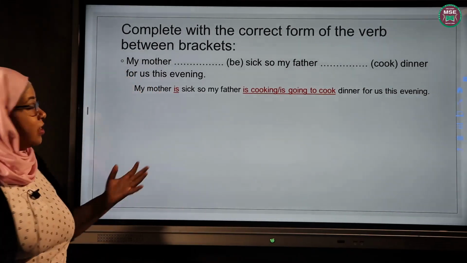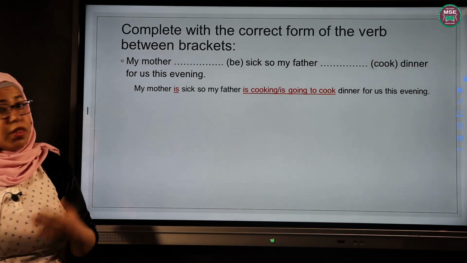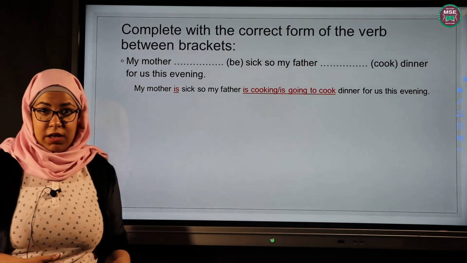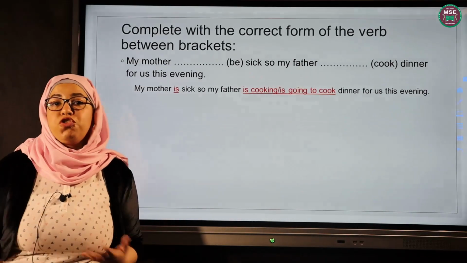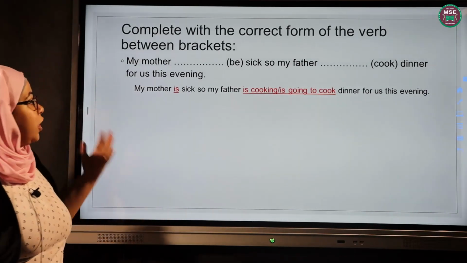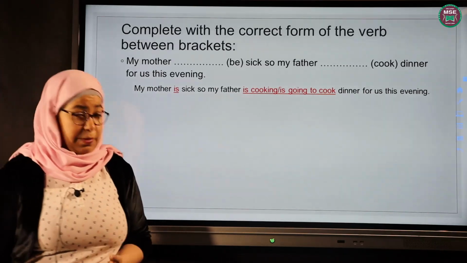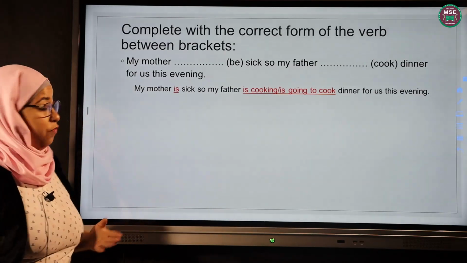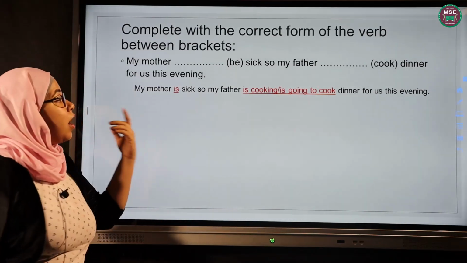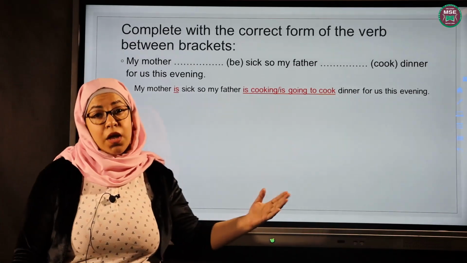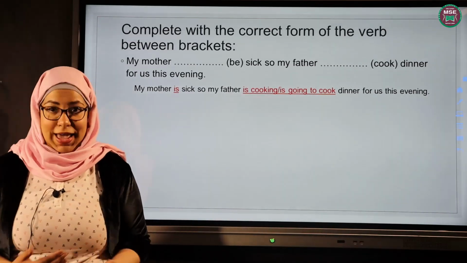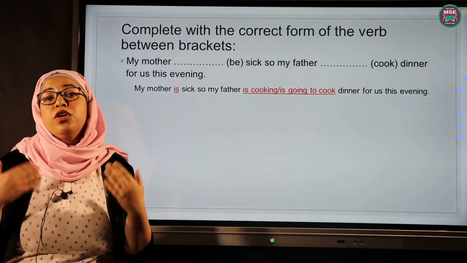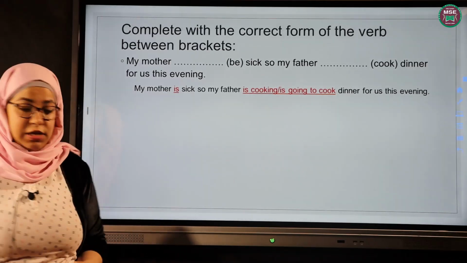In the first part of the sentence, we used present simple. Why did we use present simple in the first part? Because this is a fact. My mother is sick. This is not something that we are not sure of. It's a fact. With facts, we use present simple. And then the second part of the sentence, my father is cooking dinner for us this evening. Why did we use present continuous or future simple? Because this is a future plan, something we are planning for the future. This evening, my father planned to cook dinner for us.